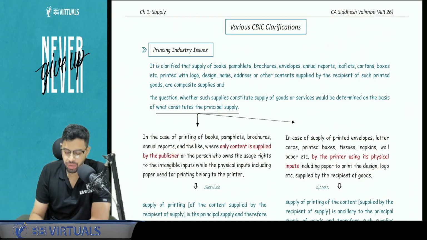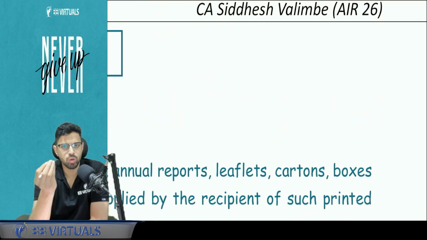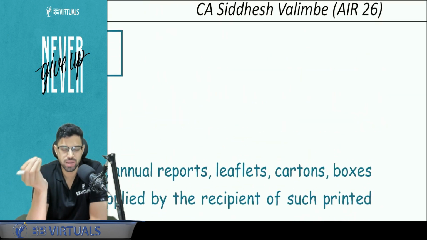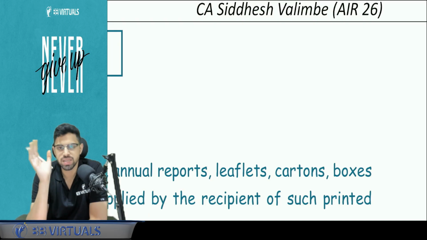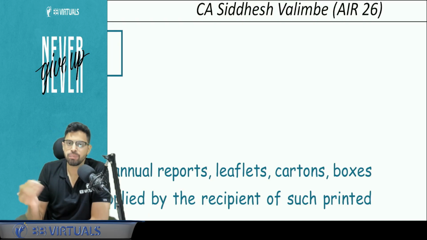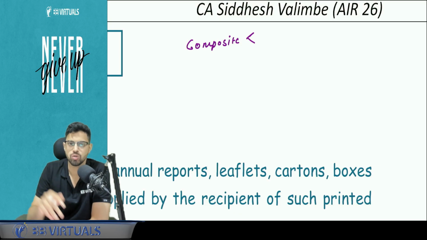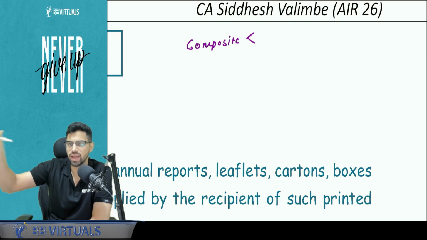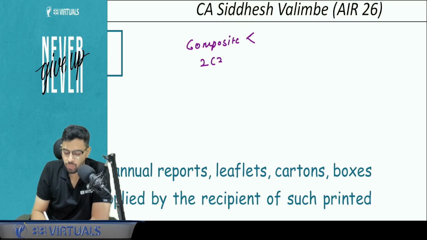Now last page, pay attention, CBIC clarifications. Printing industry. I know you also have an idea of how we need to answer, whether I need to make it a service or goods. But a silly mistake happens here. Before jumping to whether it is service or goods, you first have to state that it is a composite supply, because it involves an element of goods and services also. If I get something printed, the person is selling the paper and is also giving me printing service. So first state that this is a composite supply as per Section 2(30). Then you state what is the principal element.